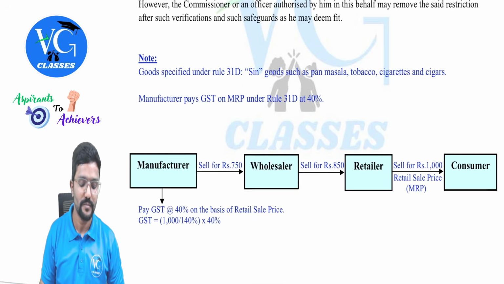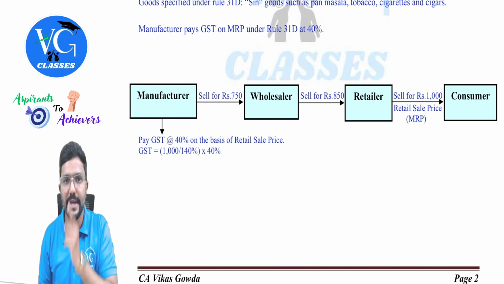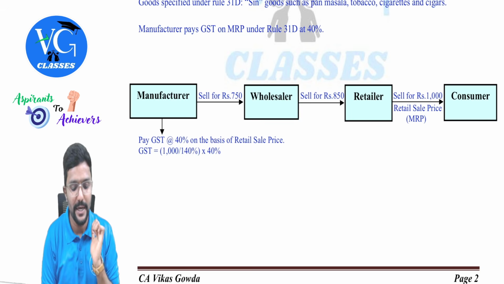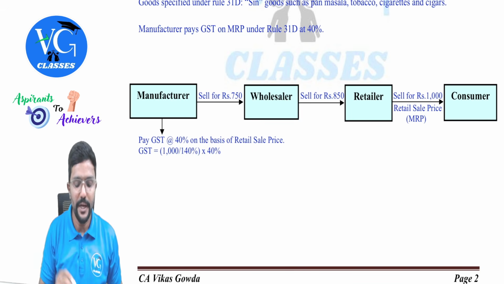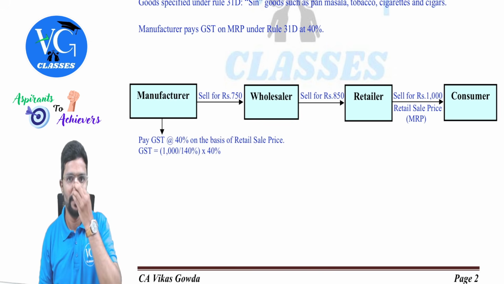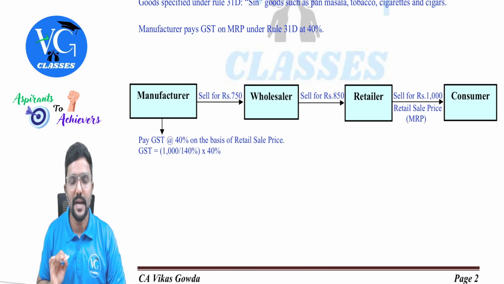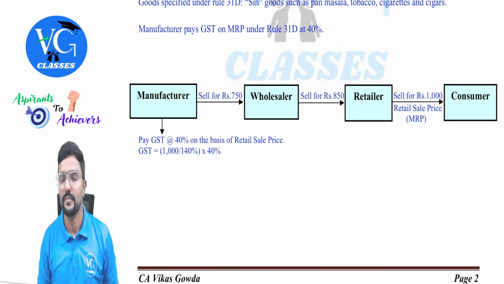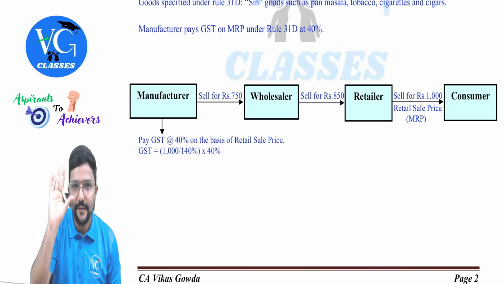Got it? So 1000, which is a selling price, which already includes GST. So 1000 divided by 100 plus 40. 100 plus 40, that 40 is nothing but GST rate. We get 140 into, what is the GST rate? 40%. So that is the amount of GST. Who has to pay this? The manufacturer. Hope you understood. So please be careful, guys.